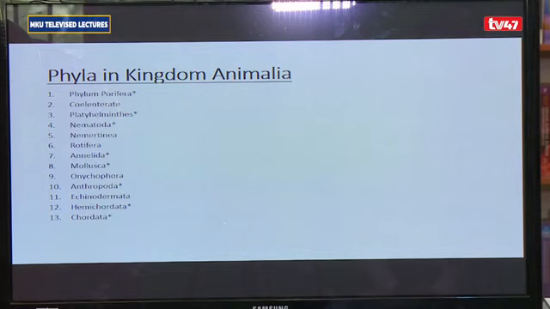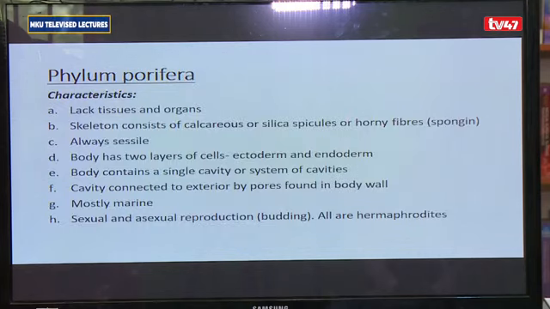So out of these phyla, we shall select some that we shall look at and consider further. I start off with Phylum Porifera. Porifera is a phylum comprising of sponges. Sponges are characterized by having a body wall that has many pores or holes in it. So Porifera actually means pore bearer. The Porifera, which comprises the sponges, is a phylum of simple organisms, simple animals.